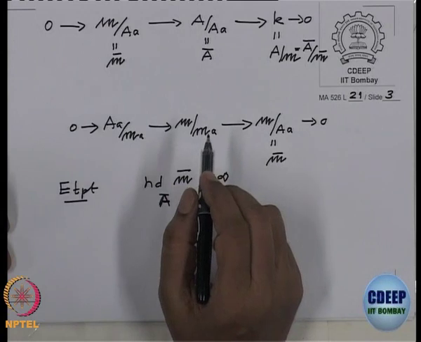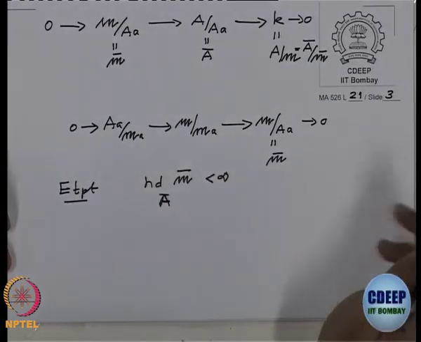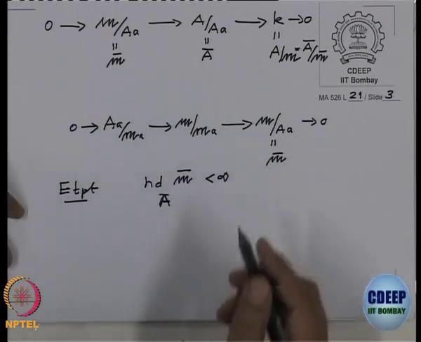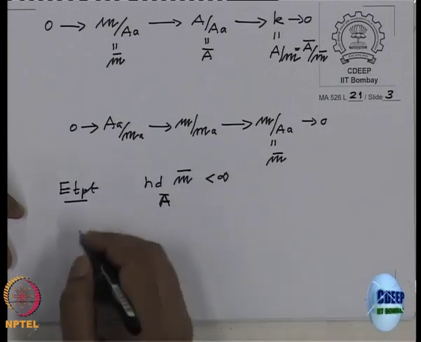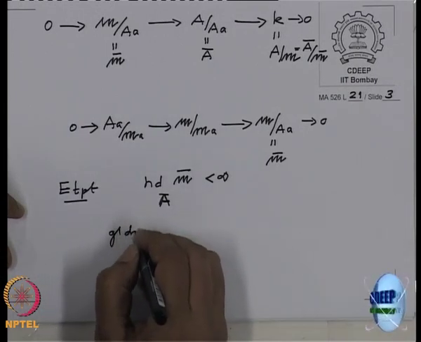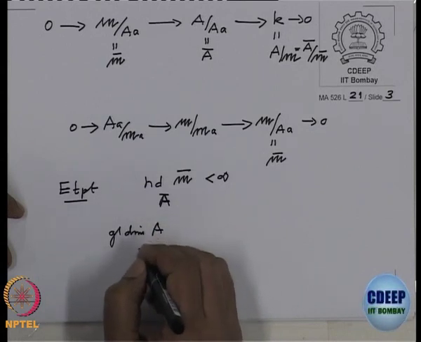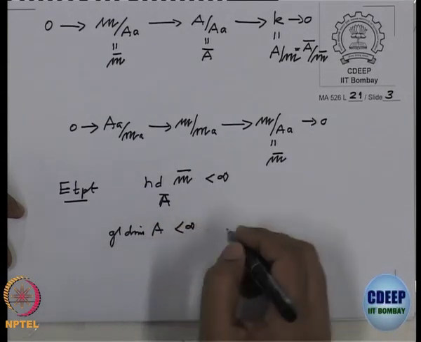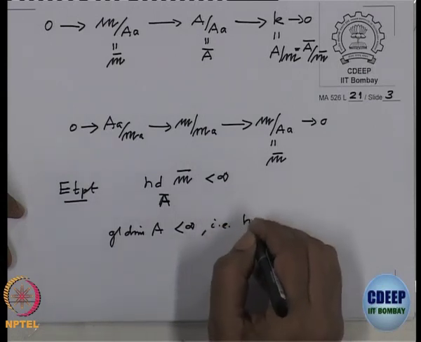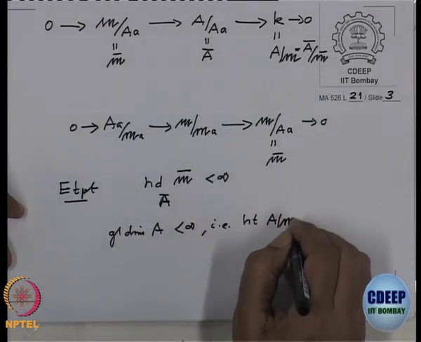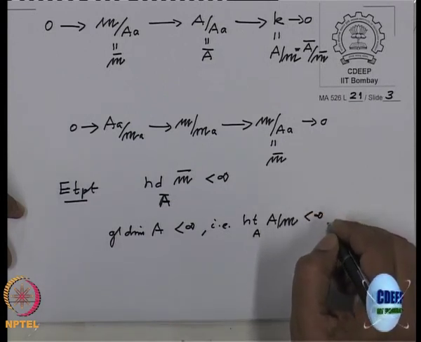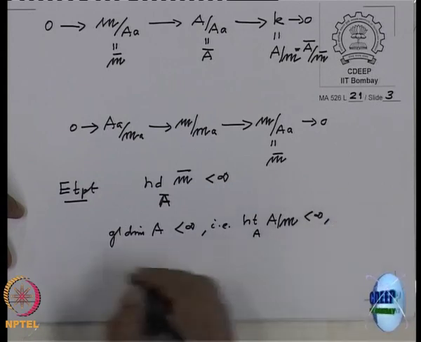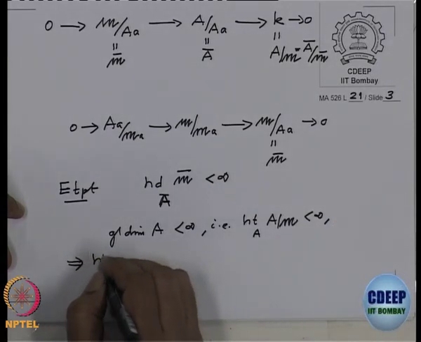So, therefore, remember that because the global dimension of A is finite, that is, the homological dimension of A by M is finite. So that is equivalent to saying that the homological dimension of M is finite,